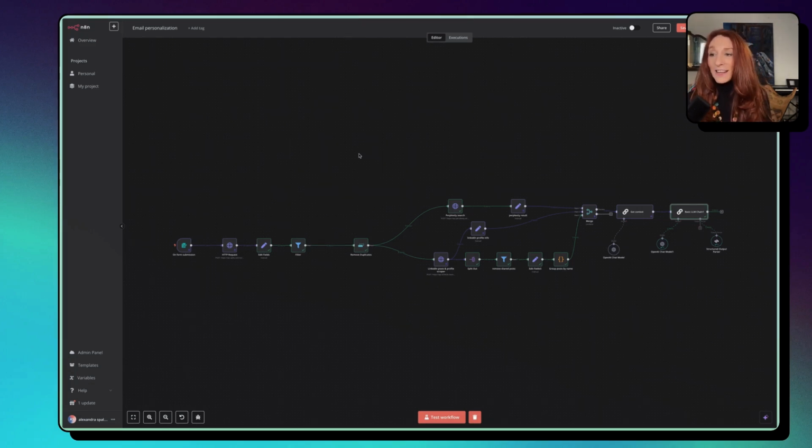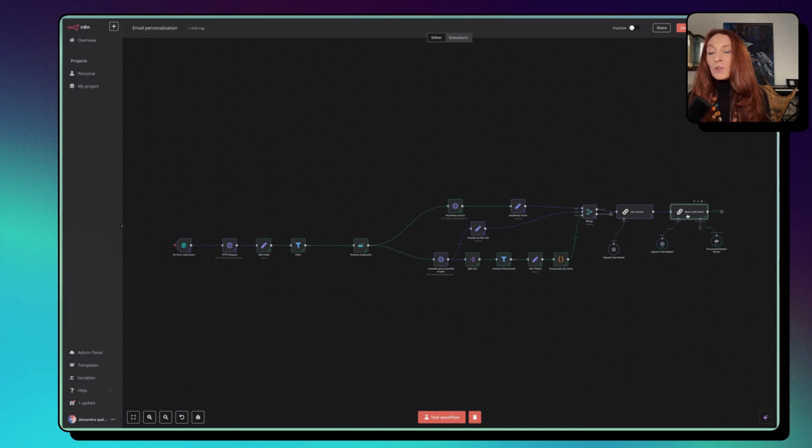But first, let's see the input and the output. The input here is a form where we put the link to the LinkedIn jobs URL. But it could be, for example, an Excel sheet or Airtable or whatever. So you can put a list of URLs for LinkedIn jobs. And ta-da, the output is here.